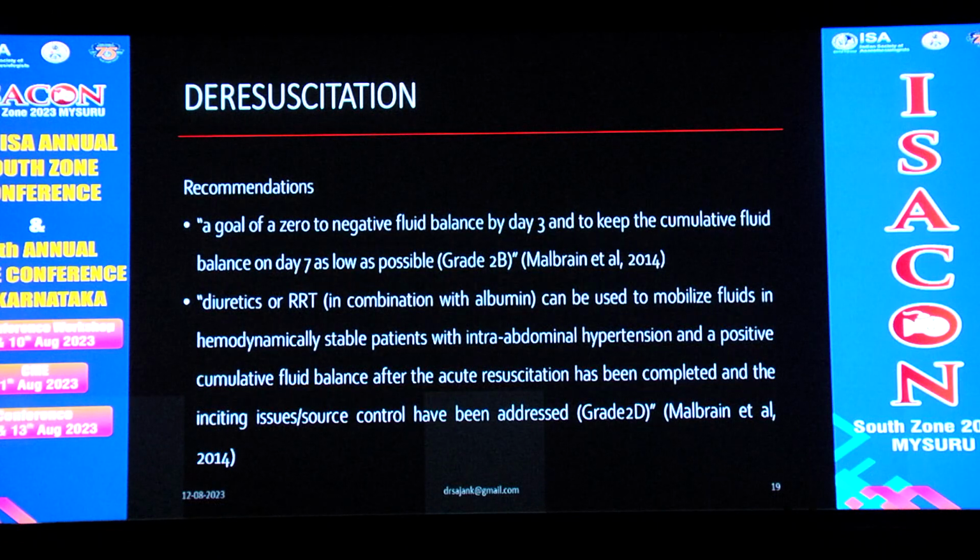Diuretics or renal replacement therapy in combination with albumin can be used to mobilize fluid in hemodynamically stable patients with intra-abdominal hypertension and a positive cumulative fluid balance, after the acute resuscitation has been completed and the inciting issue or source control has been addressed.